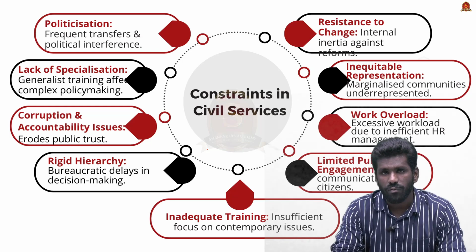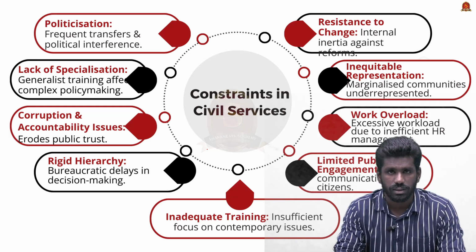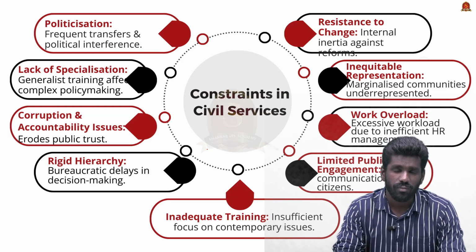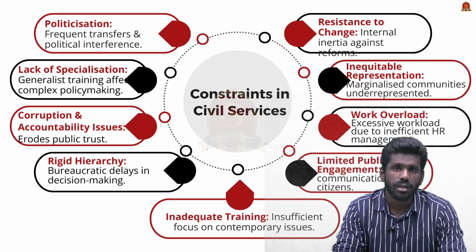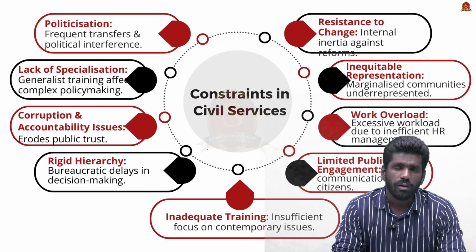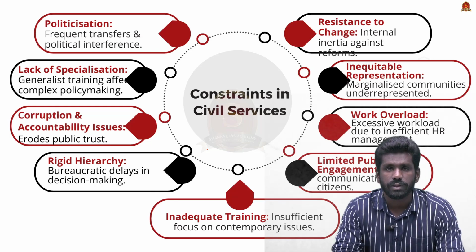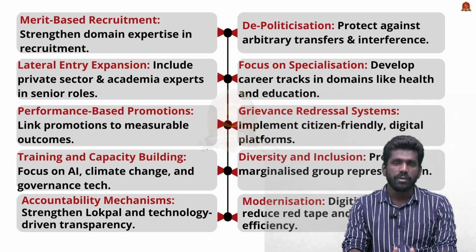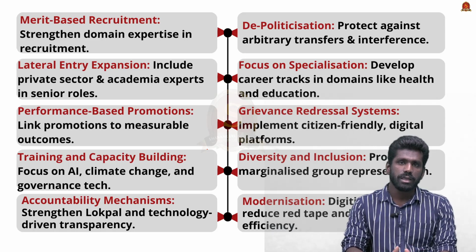The bureaucrats are having poor communication with the citizens, and this is impacting the public service delivery. So these are major challenges regarding the civil service system in India. Now let us see what can be the reforms. So these are some of the reforms that can be done to improve the efficiency of civil services.